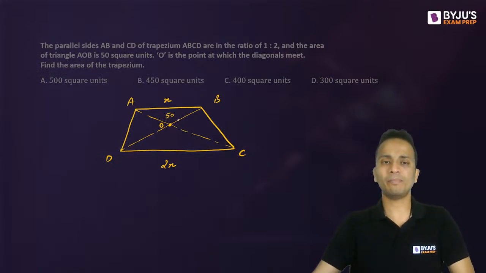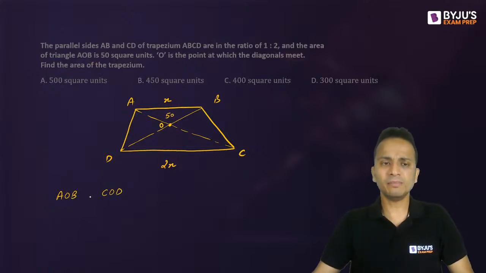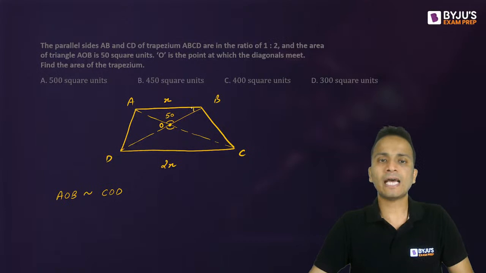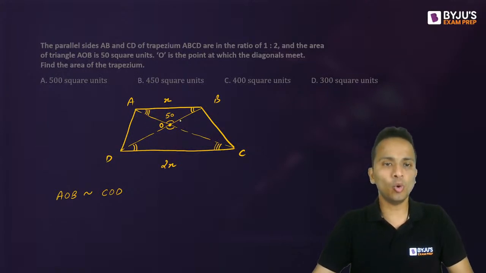Now let's take it one by one. First of all, I'll consider triangle AOB and triangle COD. Now in a trapezium, these two triangles are always similar. Why? Because this angle and this angle are equal, they are vertically opposite angles. This angle B of the smaller triangle is equal to this angle of the bigger triangle, and the third angle, angle A, will also be equal to this angle C. So we can say that triangle AOB will be similar to triangle COD.